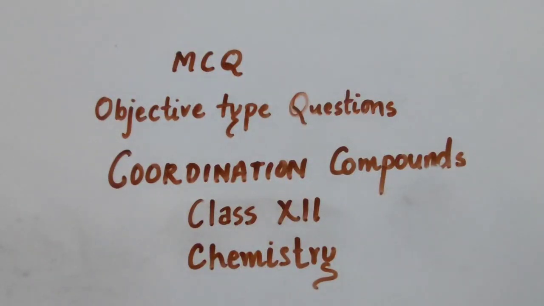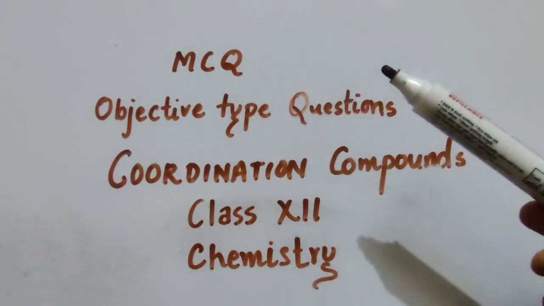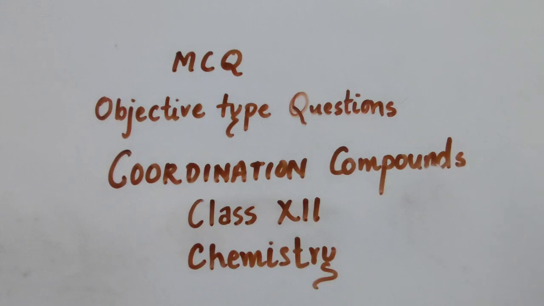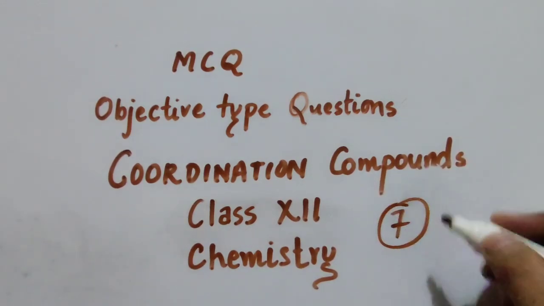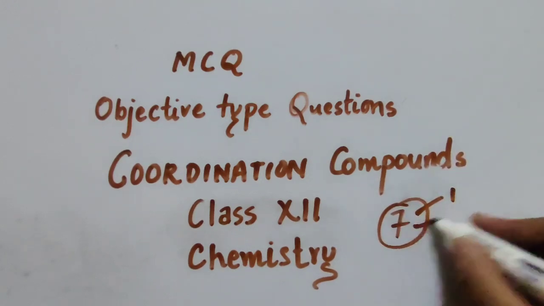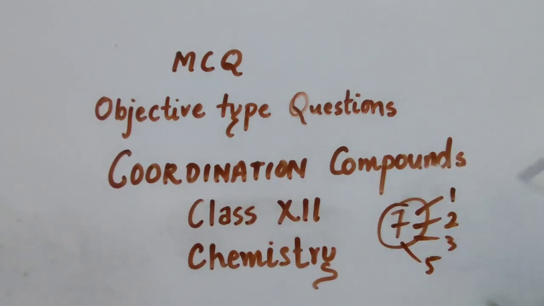Hello everyone, in this video we will discuss the multiple choice questions, that is the objective type questions, from the class 12th chemistry chapter Coordination Compounds. In the CBSE exam, the weightage of this chapter is almost 7 marks, which means questions of 1 mark, 2 marks, 3 marks, and 4 marks can be easily asked from this chapter.